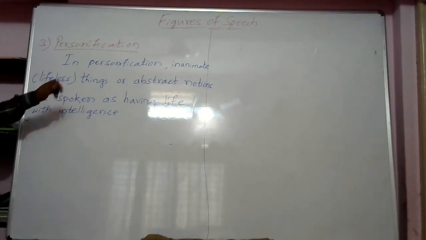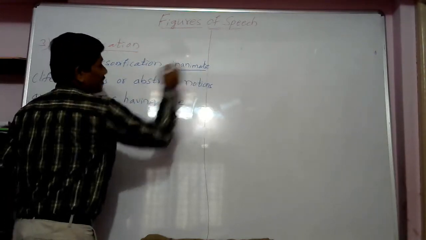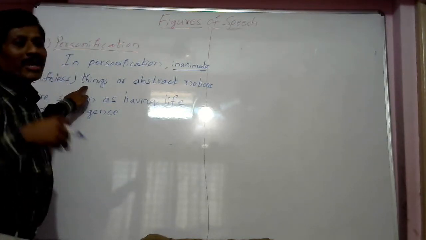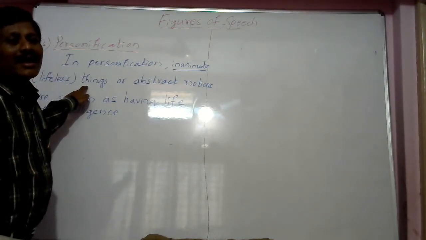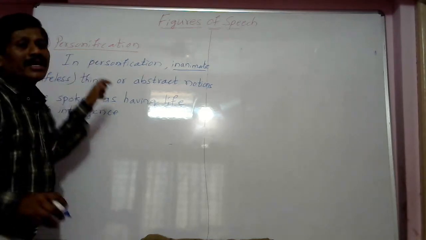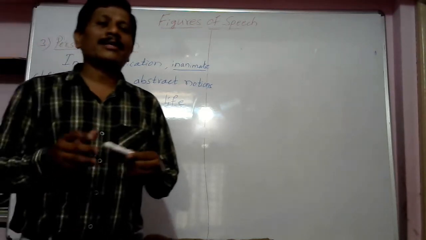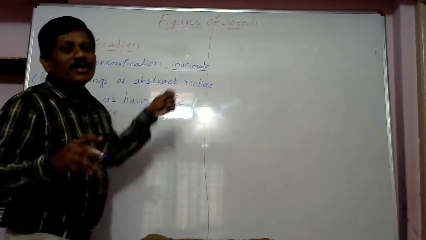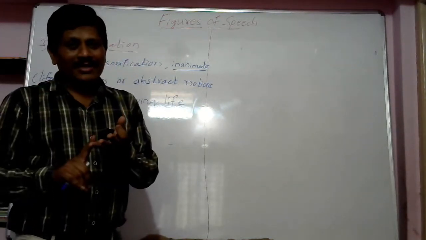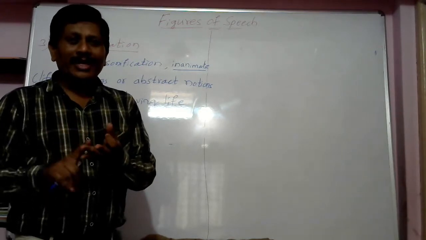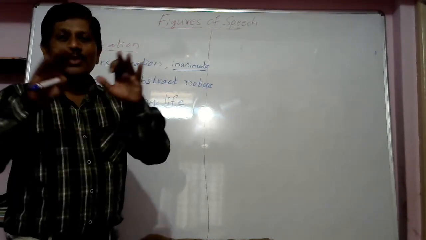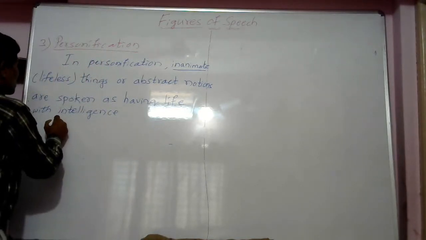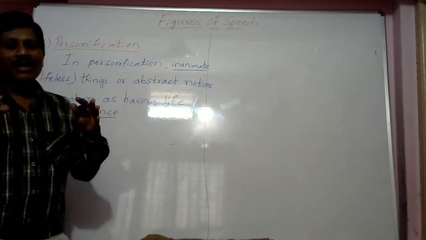See here, inanimate means lifeless things, ನಿರ್ಜೀವ ವಸ್ತುಗಳು. Lifeless things are made as live, or we can say here inanimate or lifeless things are personified. So abstract notions means truth, feelings, abstract nouns. So those are personified, given life with intelligence. So such sentences are spoken with intelligence.